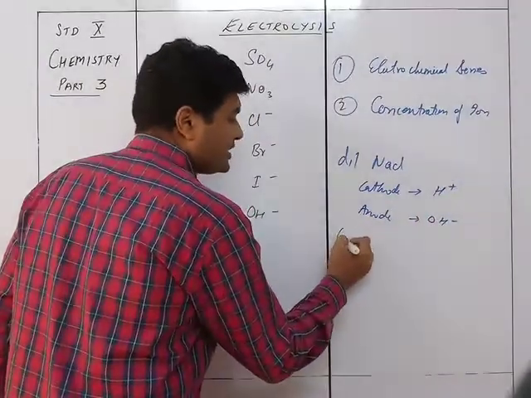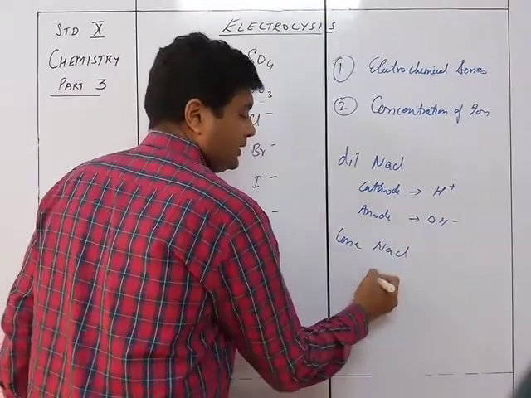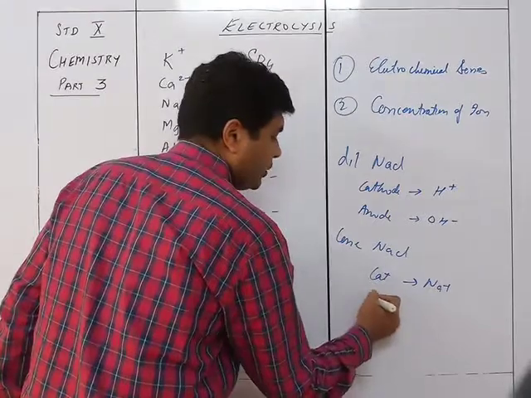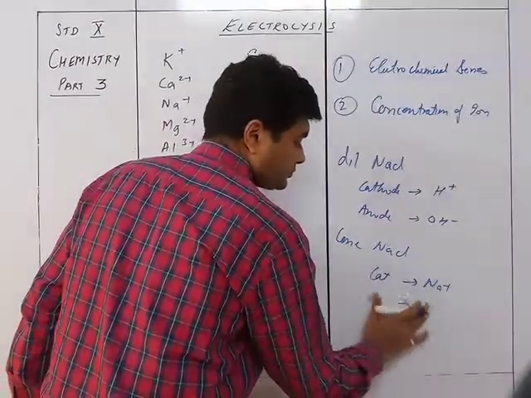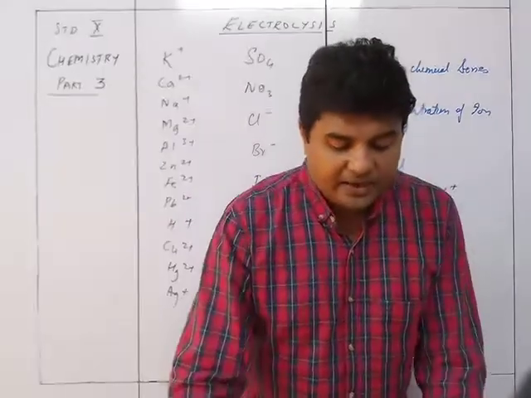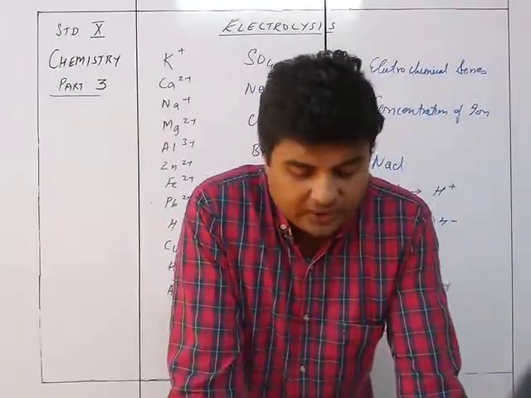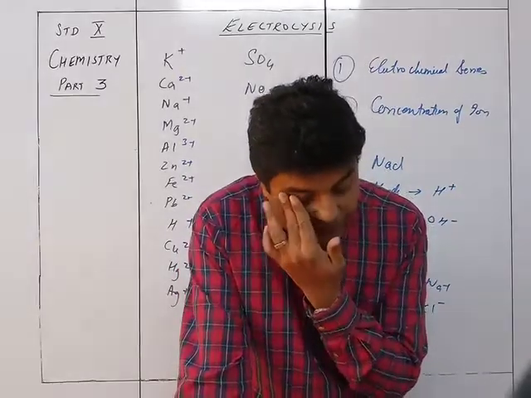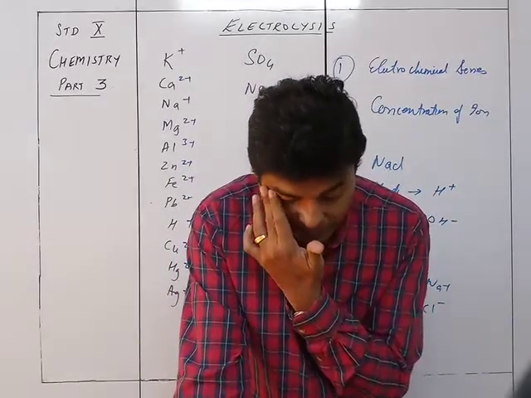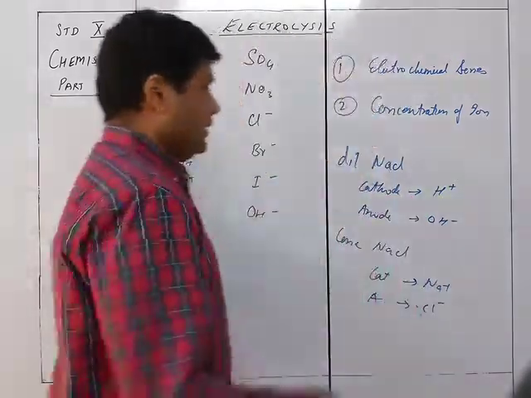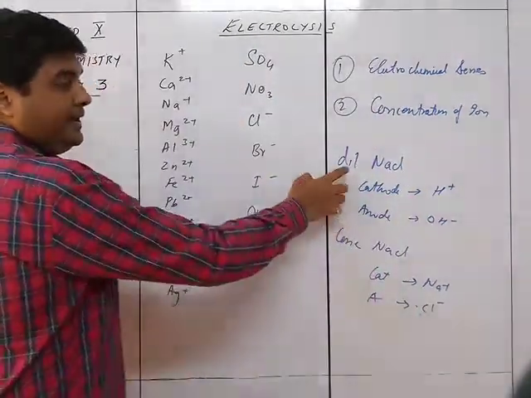But if it is a concentrated NaCl, then the cathode will give me Na plus and the anode will give me Cl minus. So you can see that if it is a dilute NaCl solution, H plus will be discharged at the cathode and OH minus will be discharged at the anode, because H plus gains electrons more easily than Na. Because over here you can see that it is dilute.